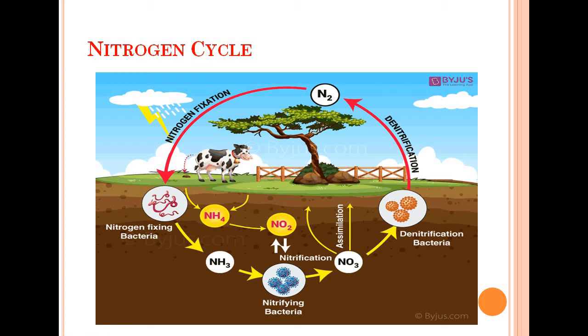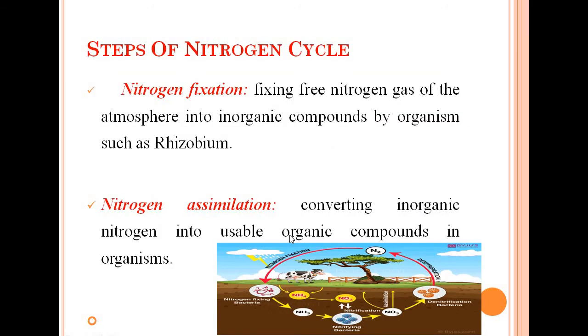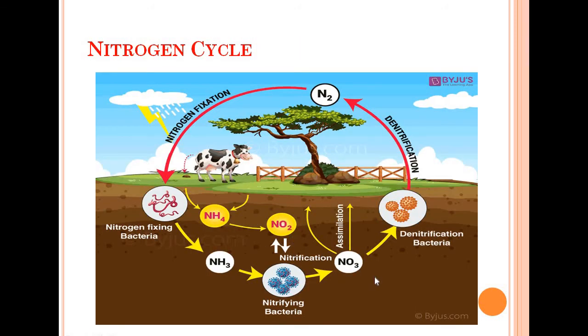What does it mean? It means the plants are not able to take N2 directly for the formation of protein, so it has to first be converted into different nitrogenous compounds, either ammonia, ammonium, nitrite, or nitrate. Different processes and different bacteria are there for the conversion. The nitrifying bacteria convert ammonia into nitrate, and through denitrification, nitrate is converted again into N2. Nitrification is where nitrite is converted into nitrate, and again this process will occur.